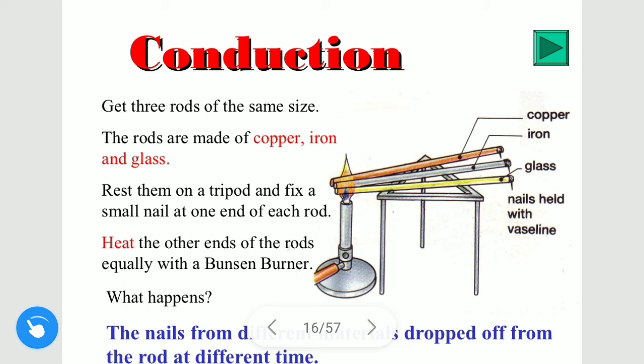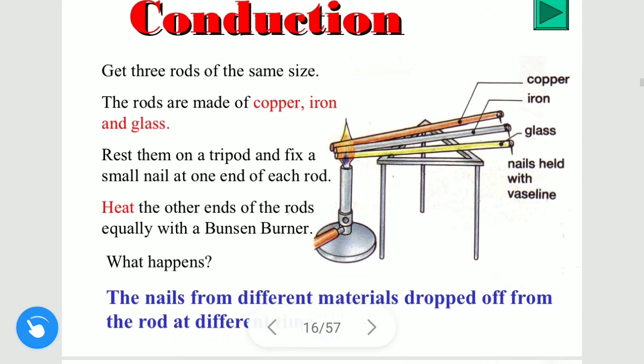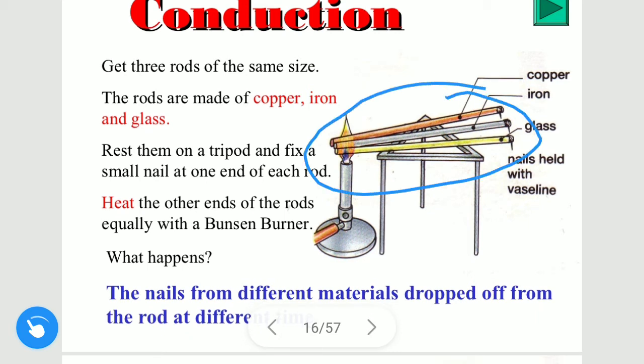This is the experiment which we can perform to check which metal is a good conductor of heat. In this experiment, we take three rods: one of copper, one of iron, and a third of glass.